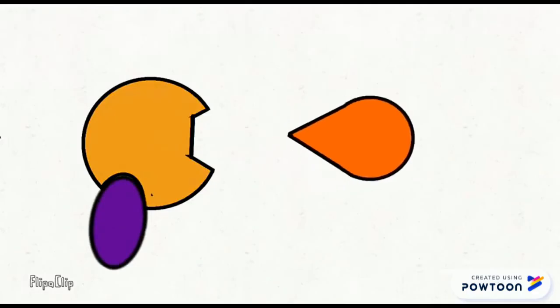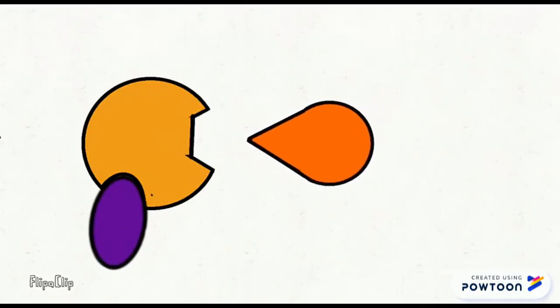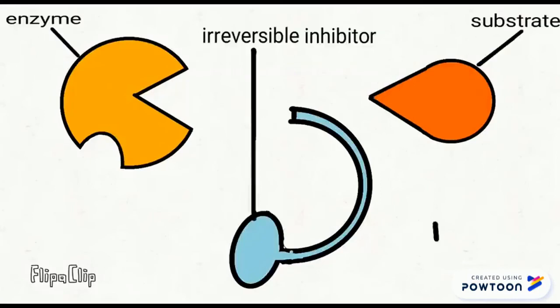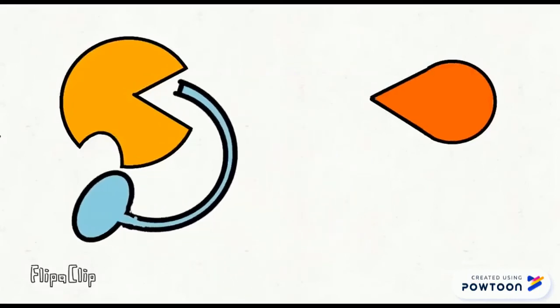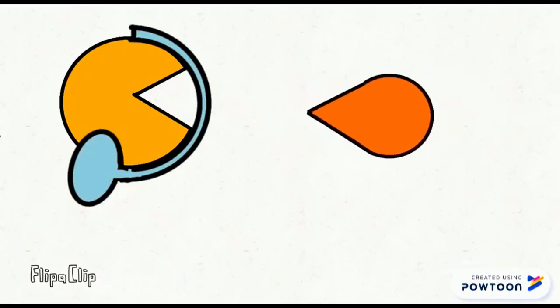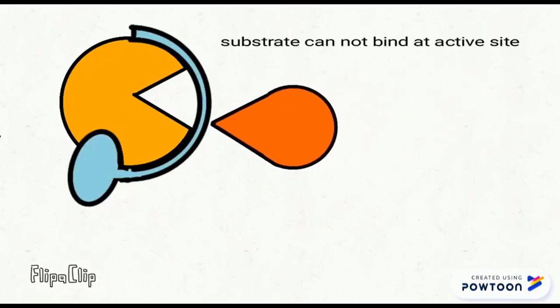Next, non-competitive inhibitor. Non-competitive inhibitor will bind to the allosteric site of enzyme and change the active site of enzyme. So, non-competitive inhibitor and substrate are not competing for the same active site. Lastly, irreversible inhibitor. Irreversible inhibitor will bind tightly and permanently to both allosteric site and active site, meaning to say that substrate can no longer bind to the active site.